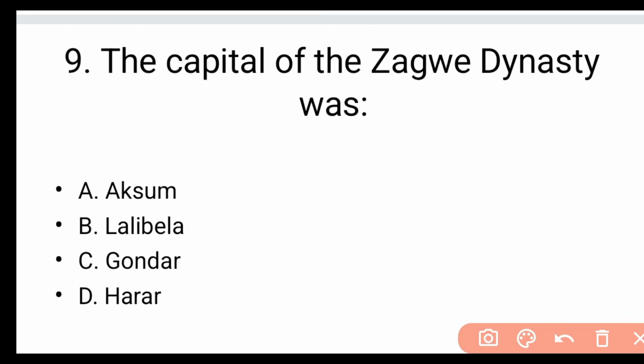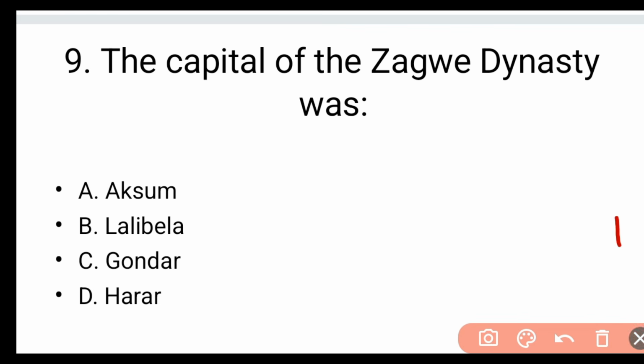The capital of the Zagwe Dynasty was: A. Aksum, B. Lalibela, C. Gondar, D. Harar. The right answer is B. Lalibela. Before that, Adefa was their political center when the dynasty was established by Merra Takla Haymanot. He was the first king, I think. Then after that, it was shifted here, okay? And Roha was later named Lalibela.